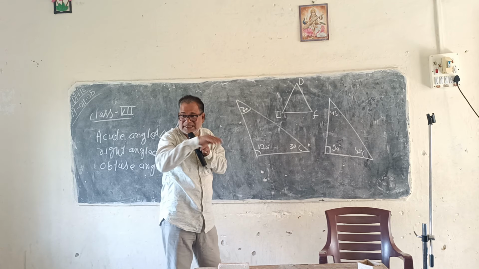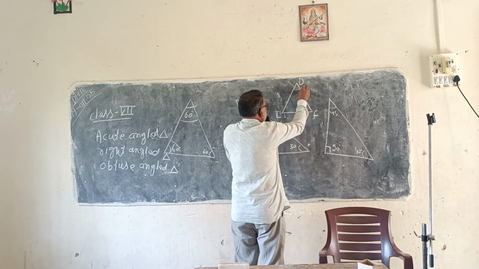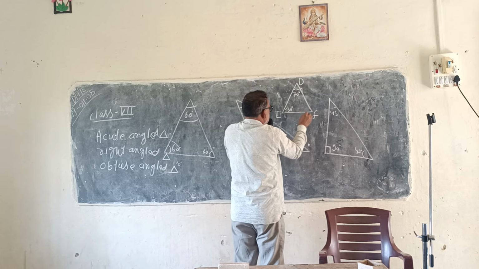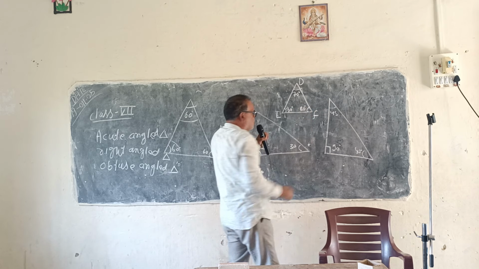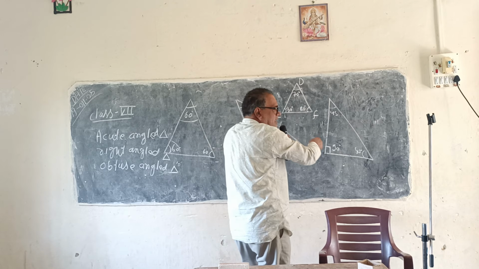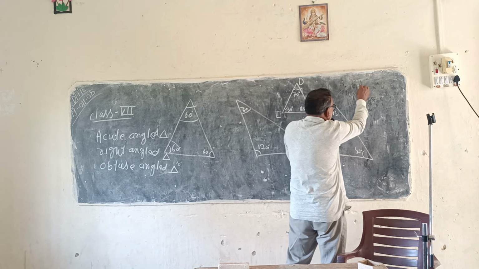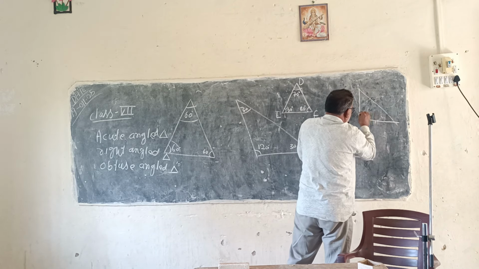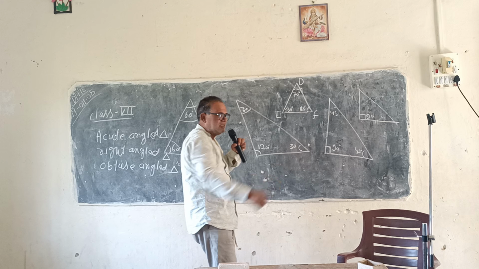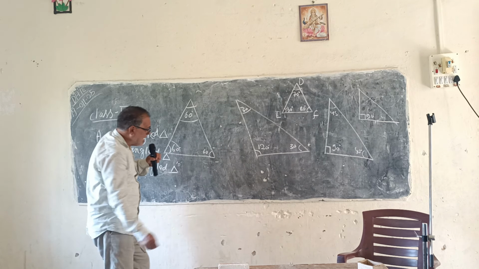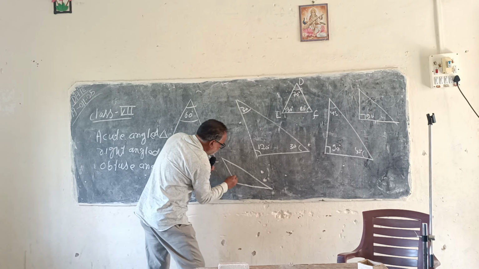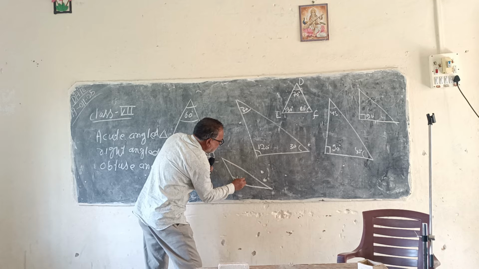But we have not mentioned the triangle's kind. Right? We mentioned 70 degrees, 30 degrees, and 80 degrees. So what kind of triangle is it? DEF. Okay, now we are going to draw another triangle whose one angle is a right angle. In this case, what do we call it? Yes, very nice, dear. And suppose that we are going to draw another triangle whose one angle is 105 degrees,